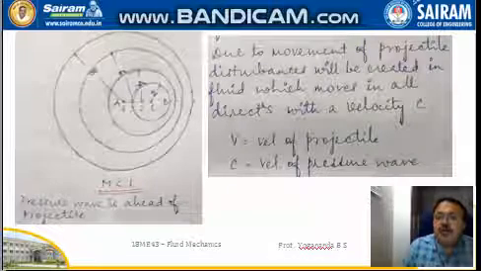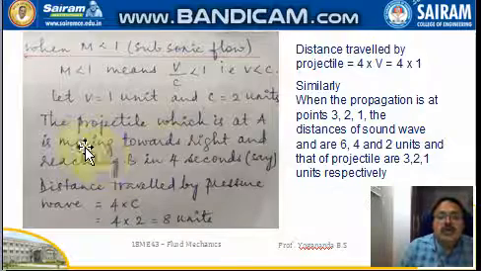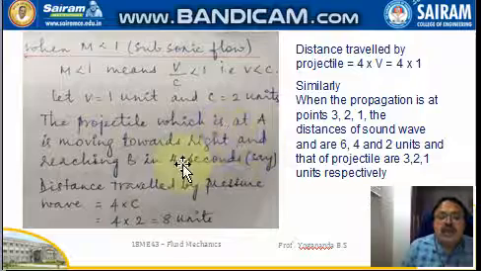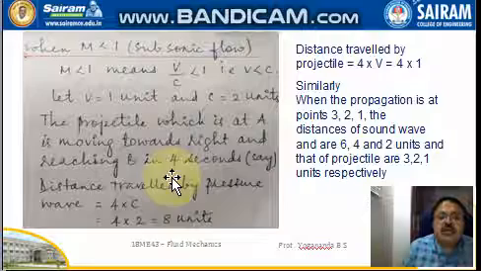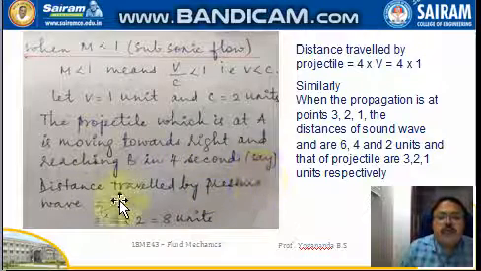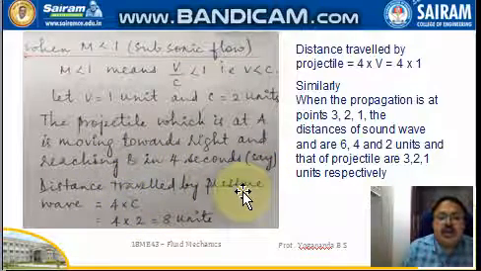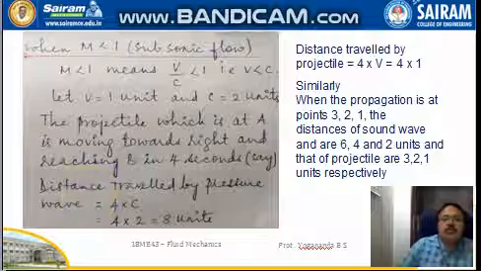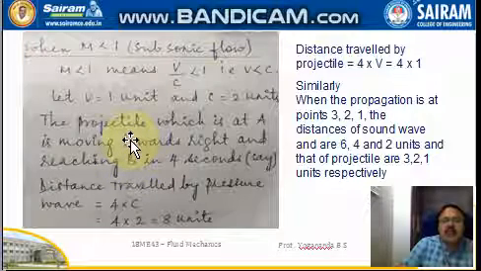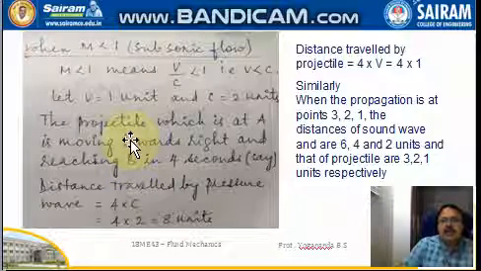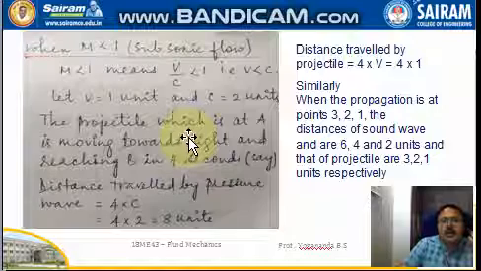Now the projectile which is at A is moving from left to right and reaching point B in 4 seconds. Consider the distance traveled by the pressure wave. We know that velocity, or speed, is the ratio of distance by time taken, so distance traveled is velocity into time.